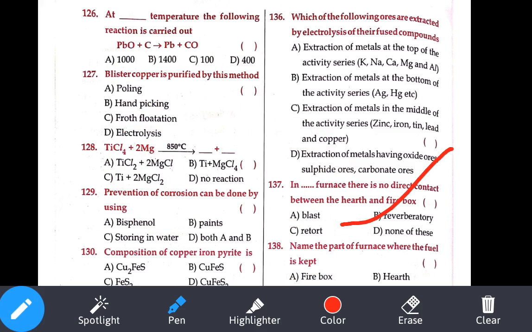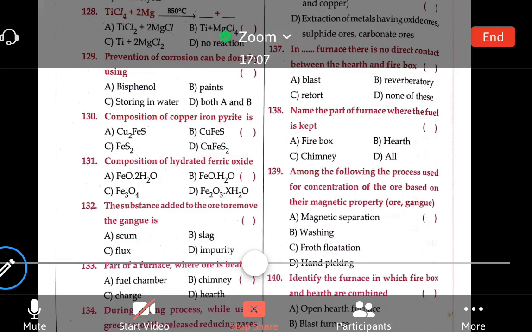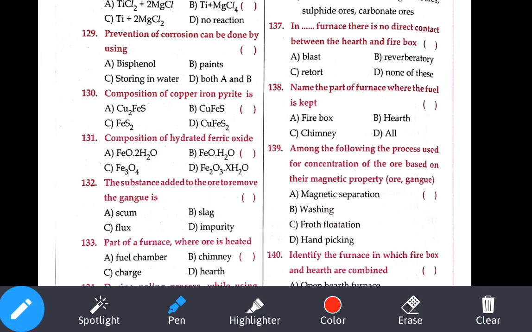Let's see the 38th. Let me drag it upwards. 38th question. Name the part of the furnace where the fuel is kept. Fuel is kept in the firebox. Okay. Among the following, the process used for concentration of ore for magnetic property. Magnetic property means, what is that method? You will be using our magnetic wheel separation method. That is our option number A.